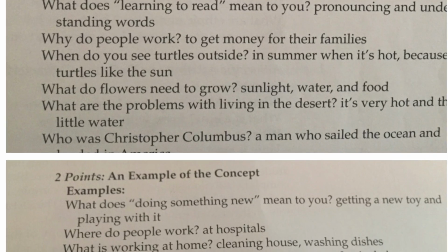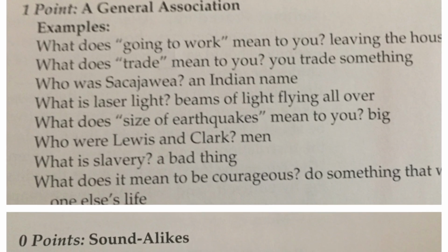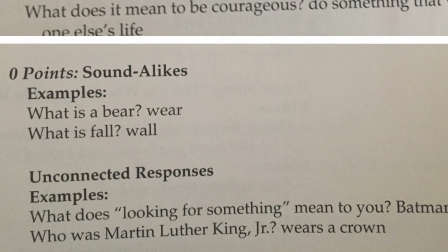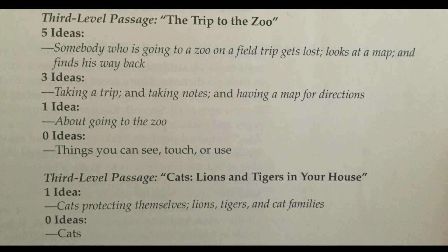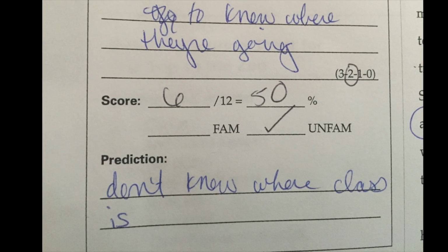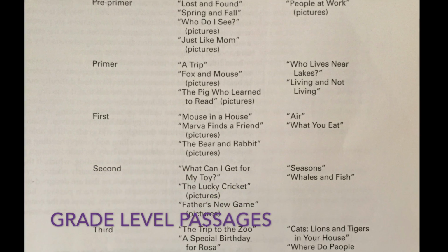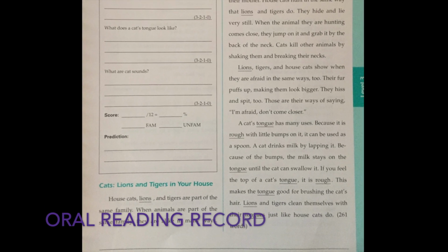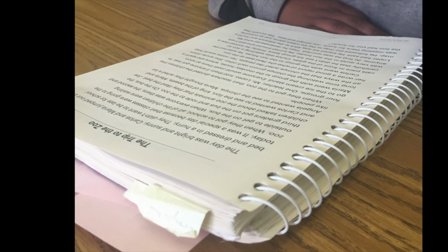Concept questions are scored on a 3 to 0 scale with specific attributes given for each score. Prediction tasks are scored based on how many ideas the student predicts that are contained either explicitly or implicitly in the passage. A percentage is calculated from the total points earned by the student. Generally, students who score at least 55% of the points will score above 70% on comprehension questions. The QRI provides a variety of expository and narrative passages for pre-K through 6th grade. For upper middle and high school, passages are categorized into literature, social studies, and science.